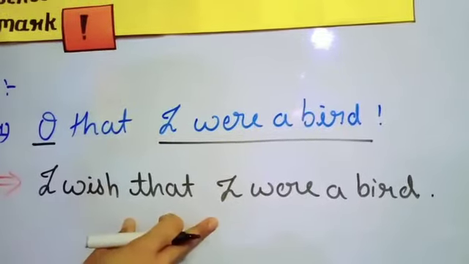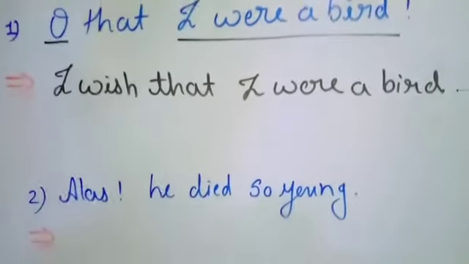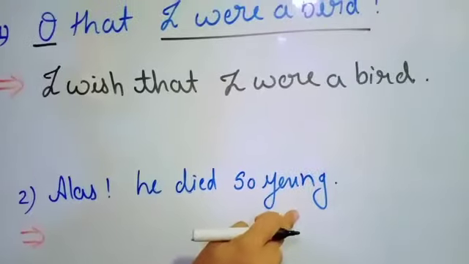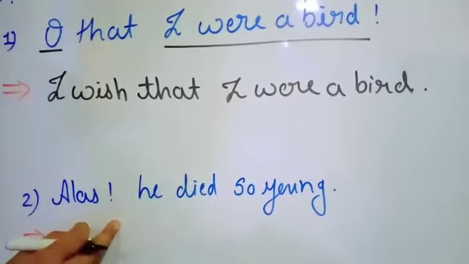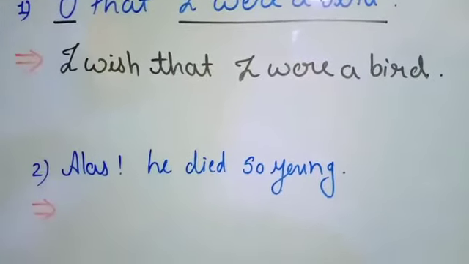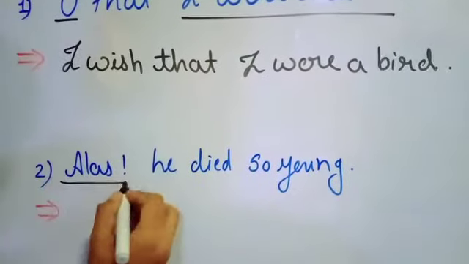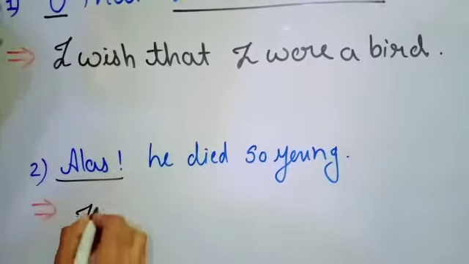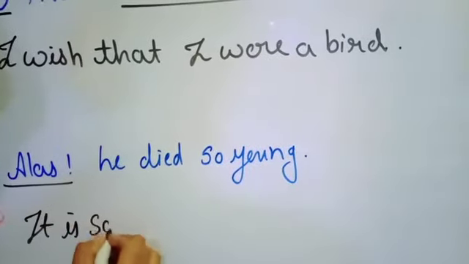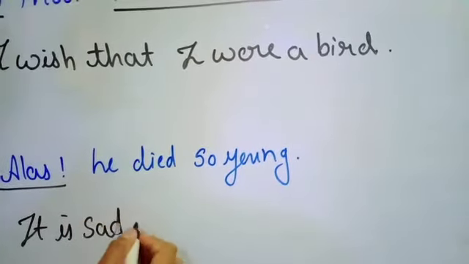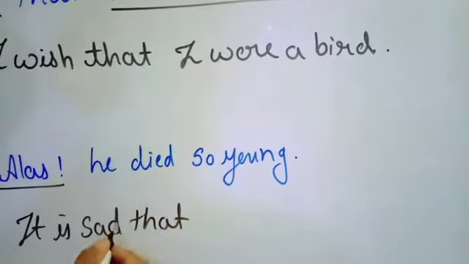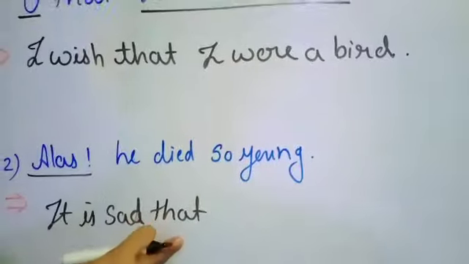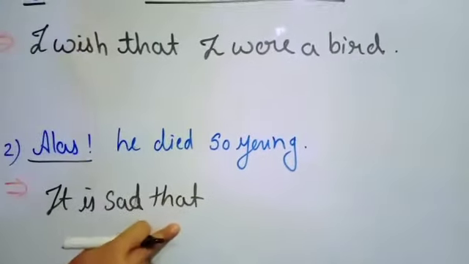This is the assertive sentence. Now, second example. Alas, he died so young. Means here we are expressing the view of sadness. So, in the place of alas, we are going to use it is sad, conjunction that. If that is given, then also we are going to use it. If that is not in the sentence, then also we are going to use this conjunction that.